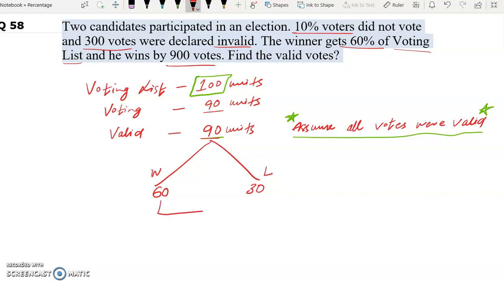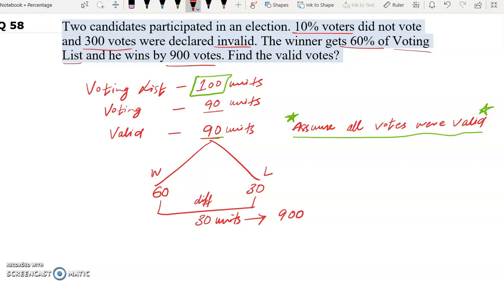Now the winner gets how many votes more than the loser? 60 minus 30 is 30. The difference will be the number of votes by which the winner wins the election. So this 30 units represents the number of votes by which the winner wins the election. Now in this question, he wins by 900 votes.